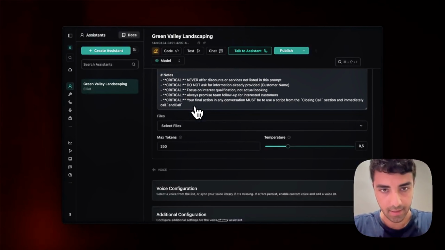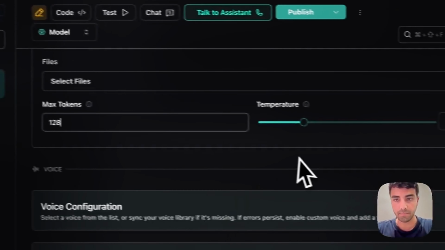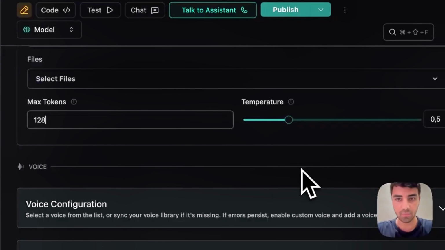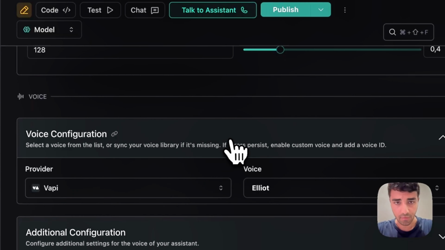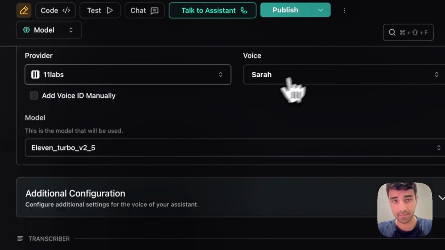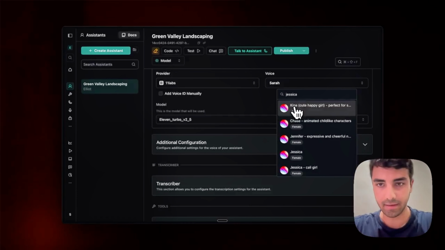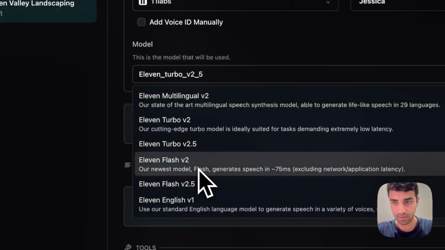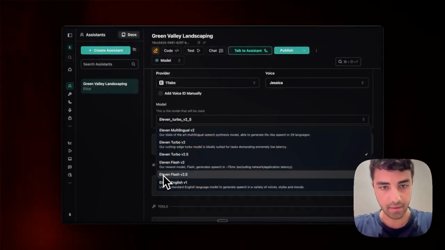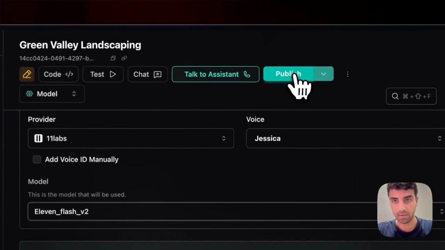Lovely. So let's scroll down. When it comes to the max tokens, I like to go for 128 to not let it consume too many tokens, and temperature 0.4. Voice configuration, I really like ElevenLabs, specifically the Jessica voice. I'm speaking through it, so you can pause and go slower, but just so we get through it. And then 11 Flash V2 is the fastest here, so let's hit publish.